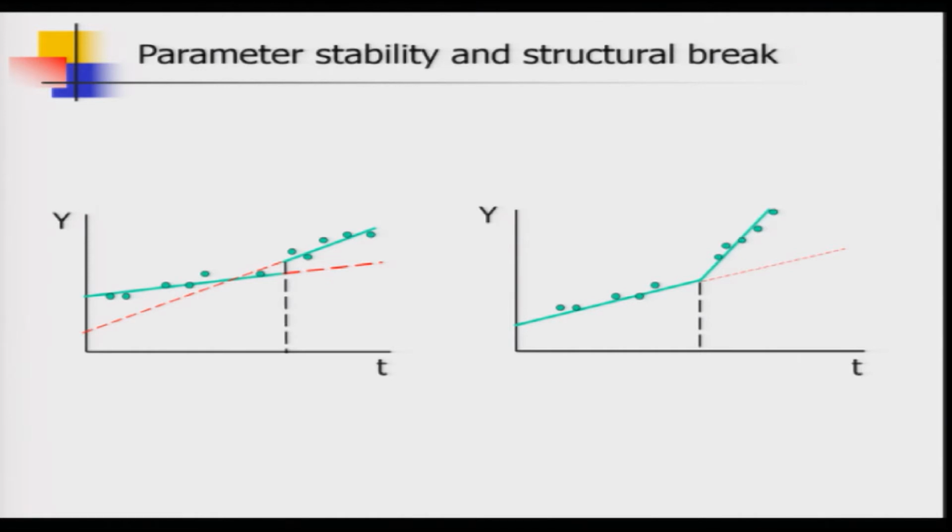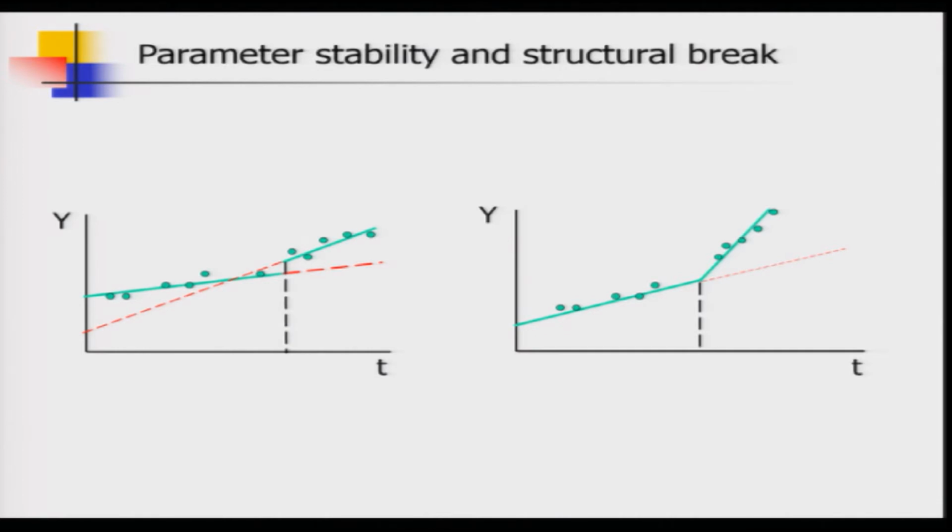Here you see that the green straight lines are the fitted straight lines, fitted based on period 1 and period 2 data points only, and of course, they could be extended towards both sides, and those extensions are marked with red colored dashed lines. Now, we move to the second diagram.